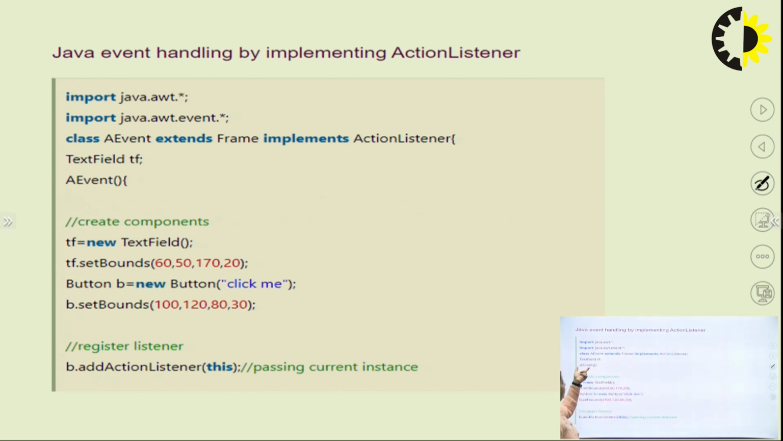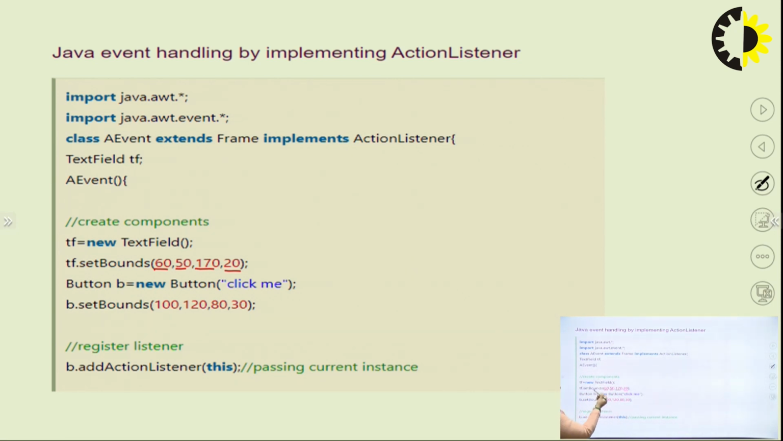Within this class, we define a text field as tf, and then we have the constructor aEvent for this class. Now we create the components of this class. So we need to create a text field. We have used tf = new TextField to create the component text field. Then with tf.setBounds, we have given the x coordinate for this text field, that is 60, then the y axis, and then the width and height for the text field.